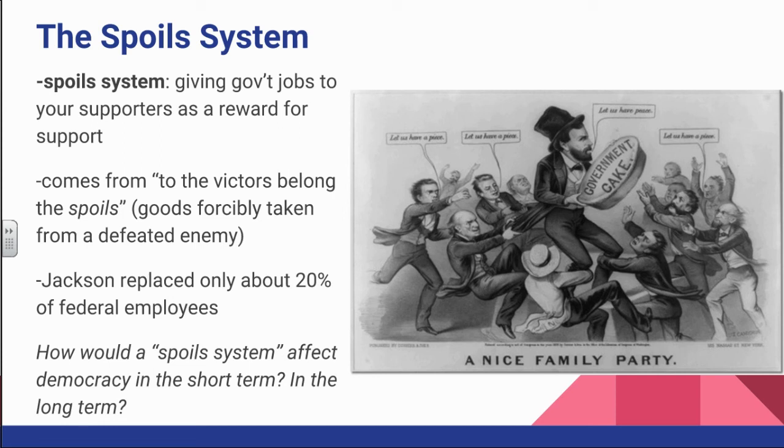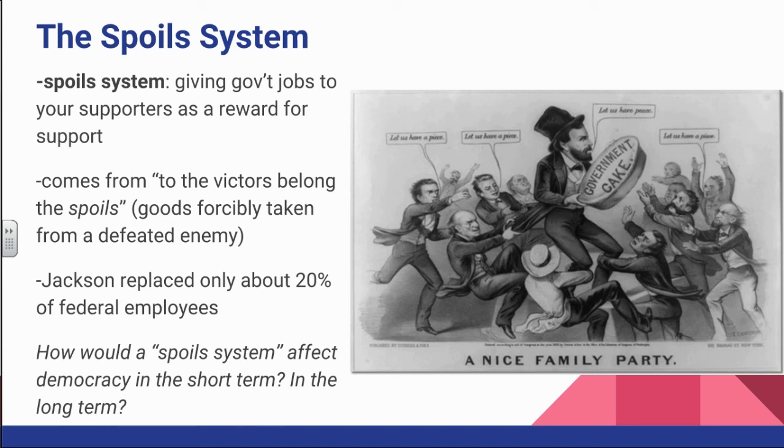Now, take a look at this political cartoon. This is a much later political cartoon. I believe this one's from the 90s, because you're going to see the spoil system is going to continue to be something that people will attack throughout the 19th century. But I just like this image. It may help you a lot. You can see here we have our candidate who's been elected who has this government cake. And of course, the sweets that you can get out of this are the sweet opportunity to give jobs out. And then you have all of his supporters sort of gathering around asking for a piece. Give me a piece of that government cake. So this one, of course, comes from much later, but it gives you a good visual for the spoil system.